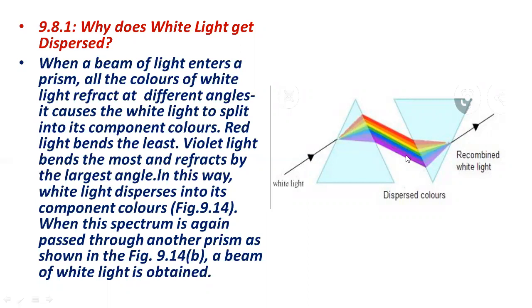When this spectrum is passed through another prism, you can see it will give us back the white color, because the band of light passes from a rarer medium to a denser medium, and then from denser into the rarer medium, and it gives us back the white color, which is the recombined form of these 7 colors. So this is how white light is dispersed into its component colors.